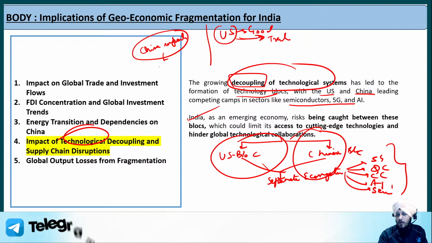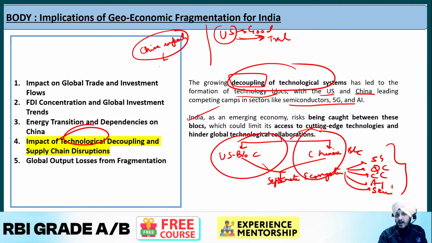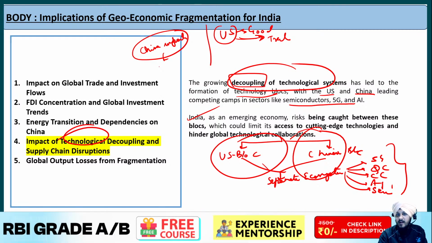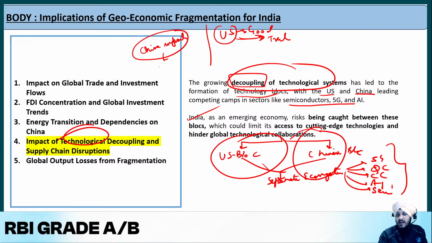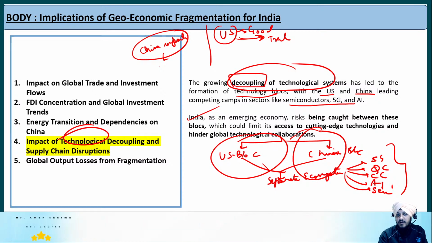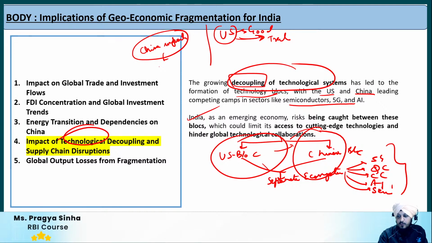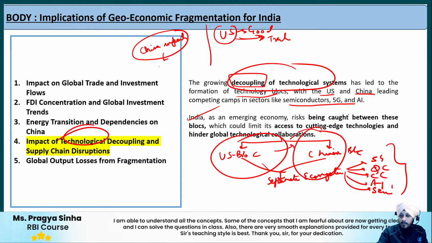The US can say that, because it has already done so in the past in the context of Russia, when India wanted to buy defense equipment from Russia, for example the S-400. Then the US imposed sanctions on India, saying India should not be involved with Russia in such defense equipment trades. It can do the same in the future with respect to China also. So India is caught between these two blocs.